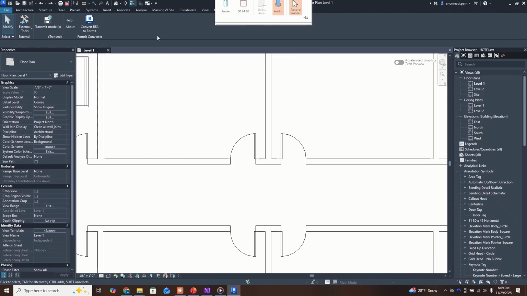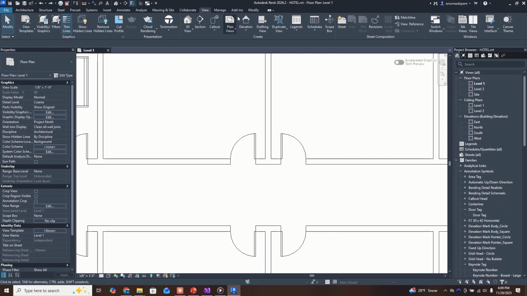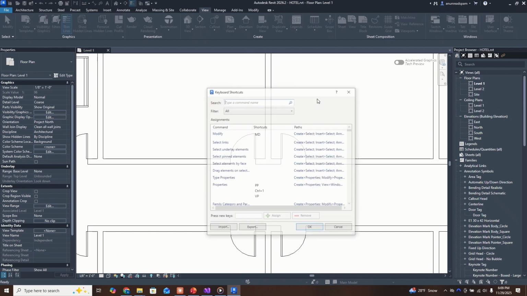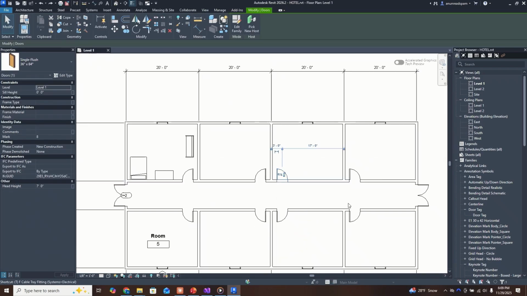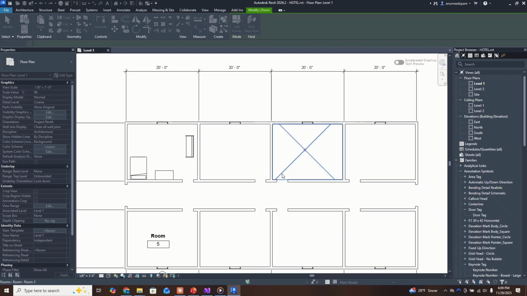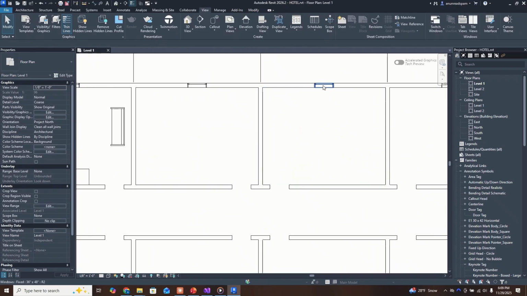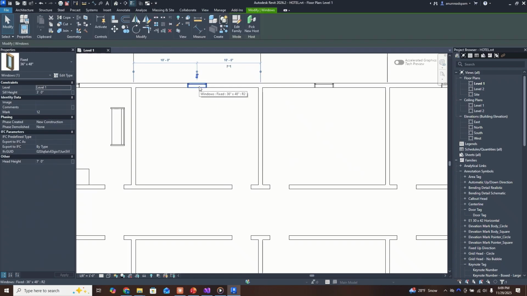What I wanted to show you is that, yeah, these work just like regular commands. So we can go to the View tab up here, User Interface, Keyboard Shortcuts, search for Tutorial, and we'll add the shortcut. Assign, okay, and yeah, you can just click the door. Oh, and that's one thing: I first said I wanted to make it so that I select it and I do the command.